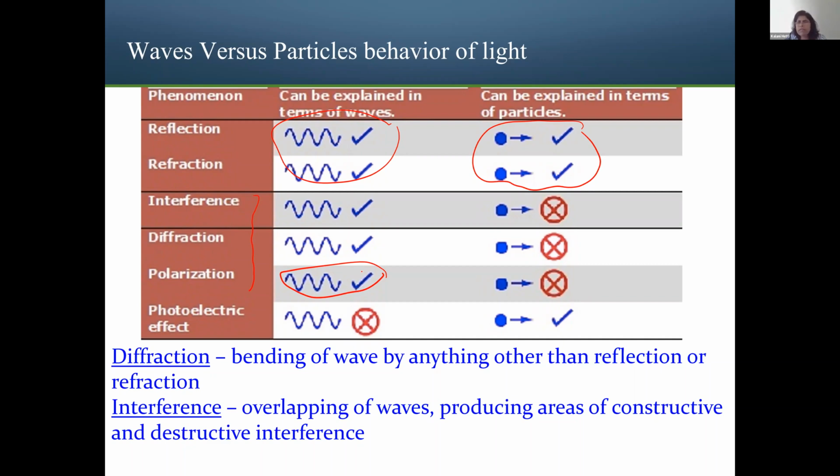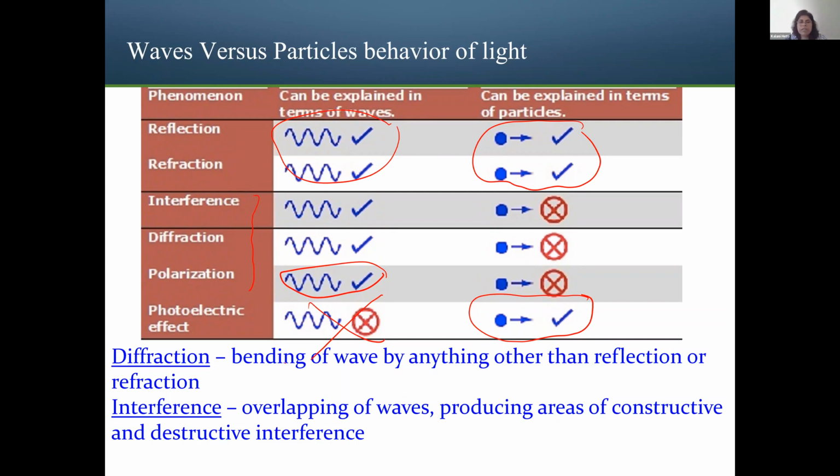Another one is the photoelectric effect. The photoelectric effect is actually only the particle nature, so it will not be able to be described by using the wave nature at all. That means the wave nature will work for all except the photoelectric effect, but the particle nature will work for refraction, reflection, and photoelectric effects. Okay, so now two words: diffraction and interference.